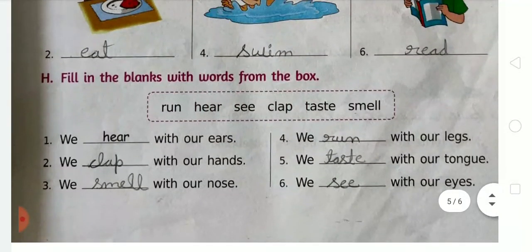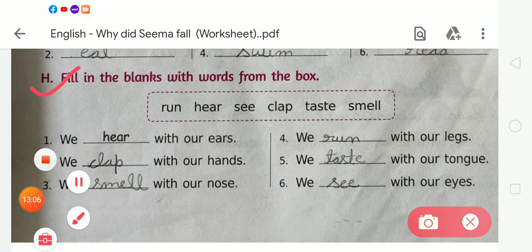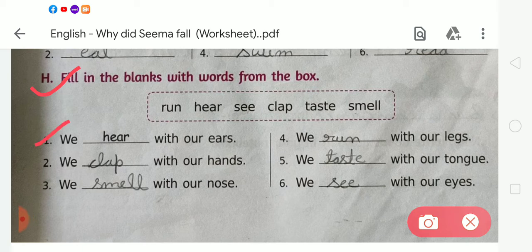In exercise H, there is fill in the blanks with words from the box. So student, here we have to write the correct words according to the given sentence. Okay. So here are some examples. You have to choose the correct one and after that you have to use it on the blanks. So in number 1, we dash with our ears. So we have to write here HEAR, hear.